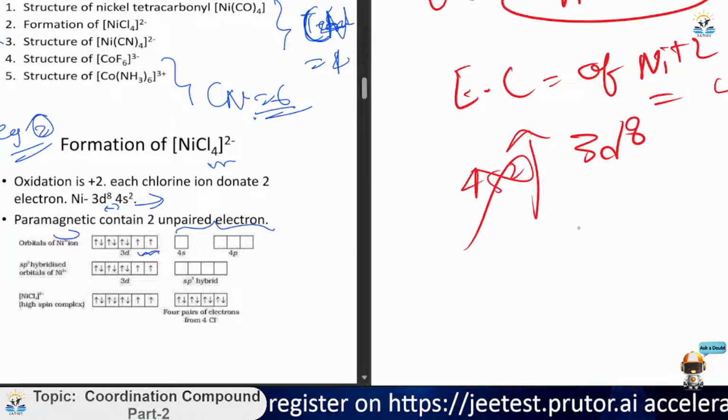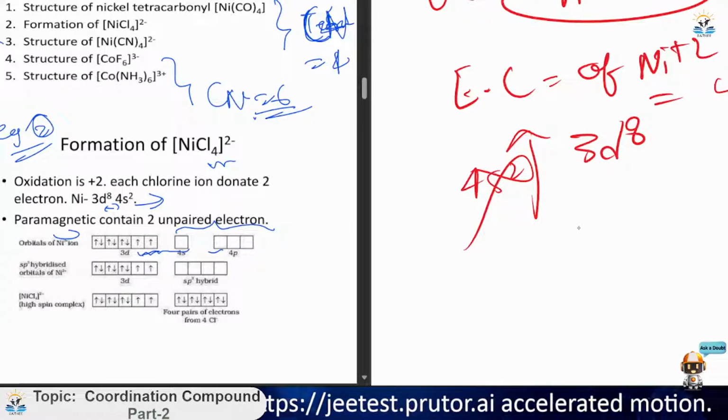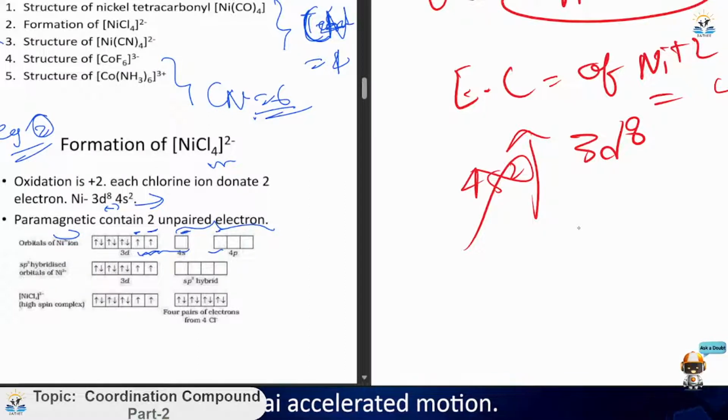If we use these orbitals, there will be a big energy difference and it will create instability also. Taking one from here, one from here, one from here and one from here will not be good.